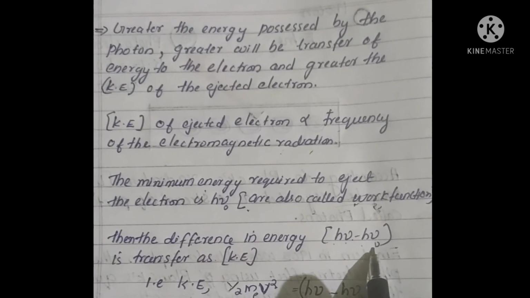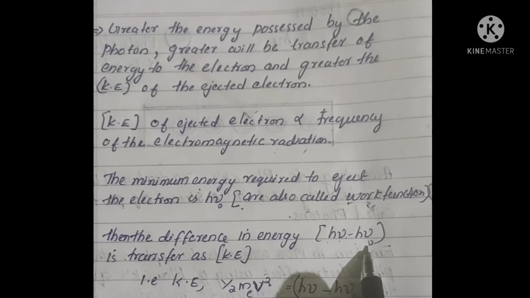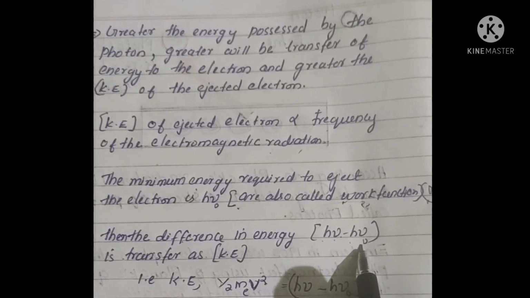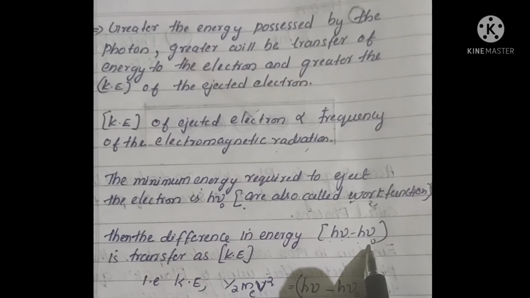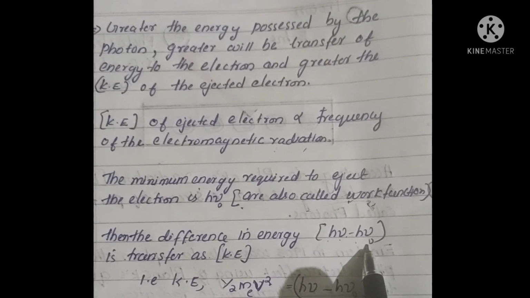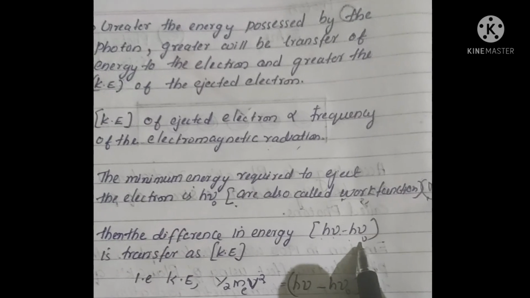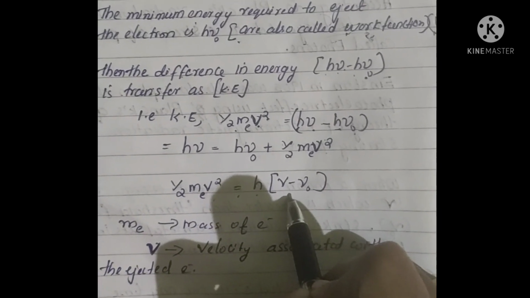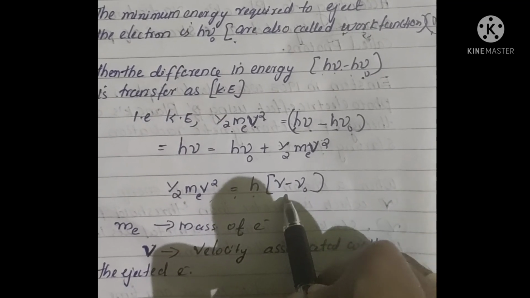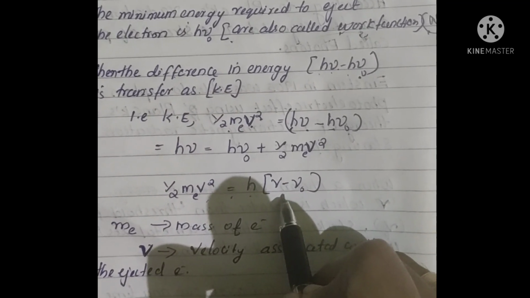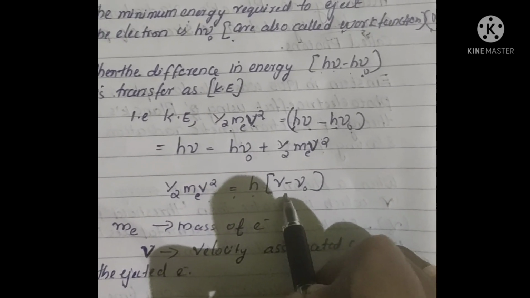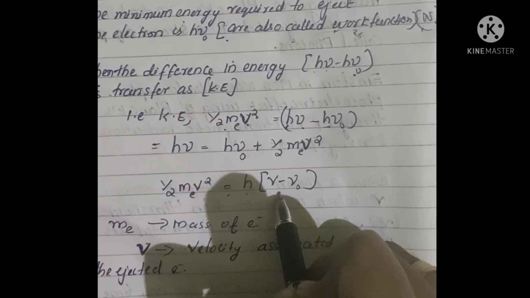Then the kinetic energy of the ejected electron, that is half m v square, would be equal to h nu minus h nu 0. Also we can write it as half m v square equals h nu minus h nu 0, or h into nu minus nu 0.